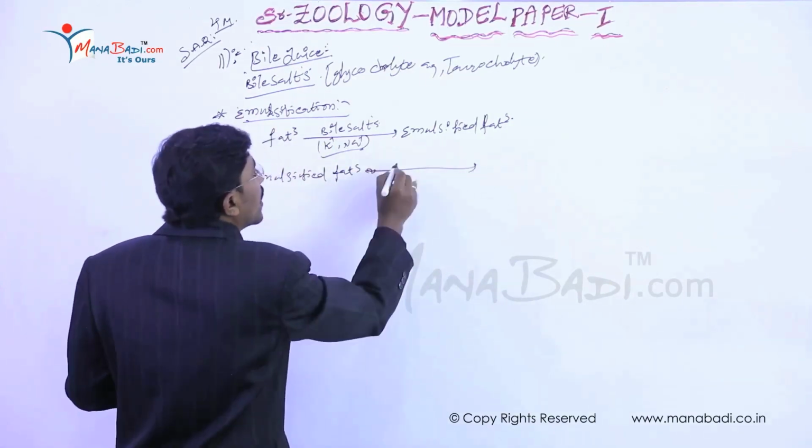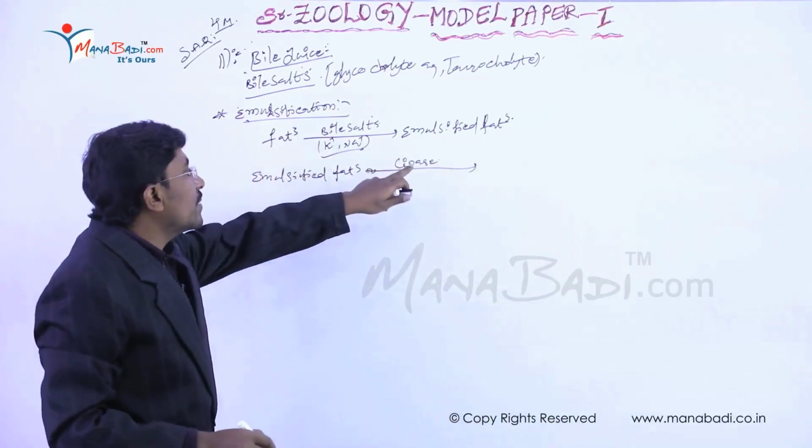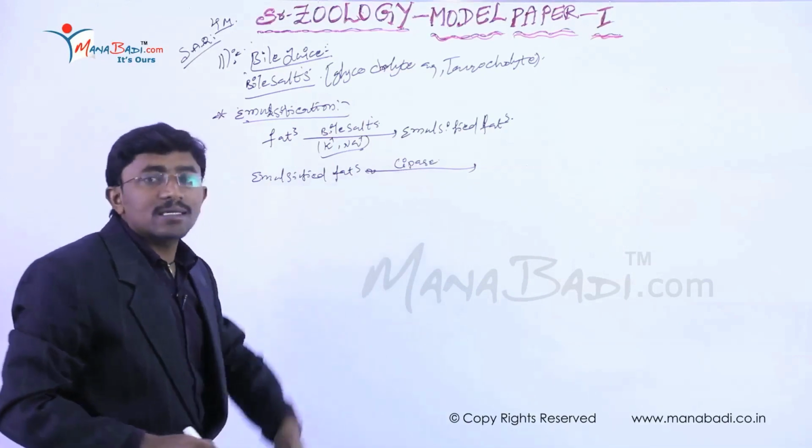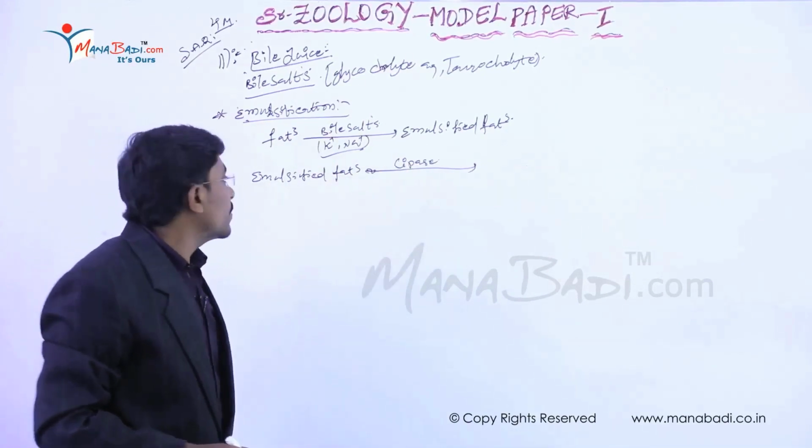Afterwards, these emulsified fats undergo action by the lipase enzyme. Actually this lipase enzyme is secreted by the intestinal cells. That's why this lipase is called intestinal lipase.